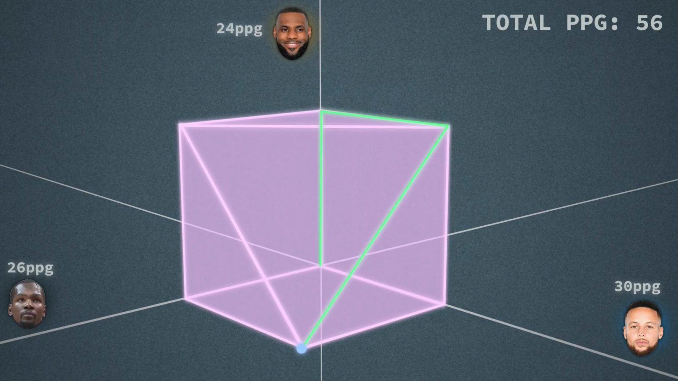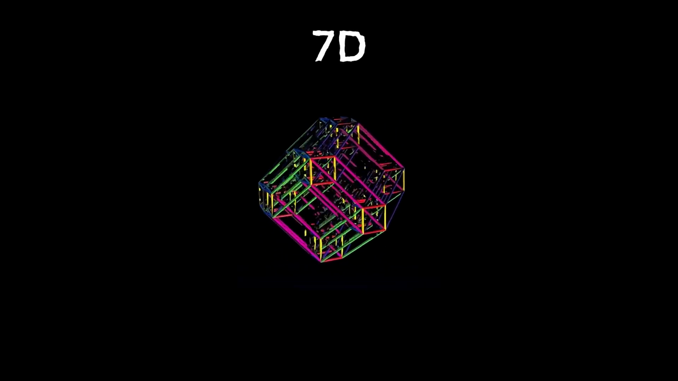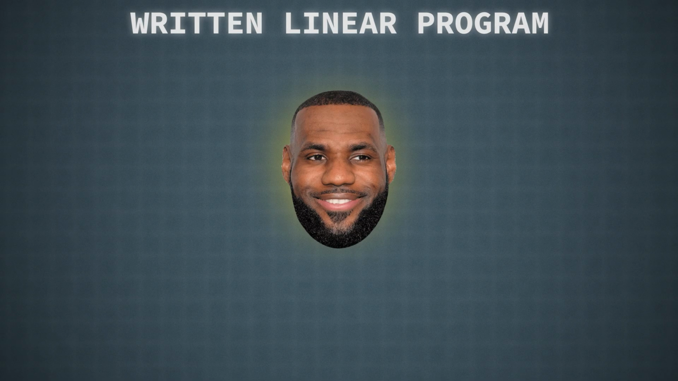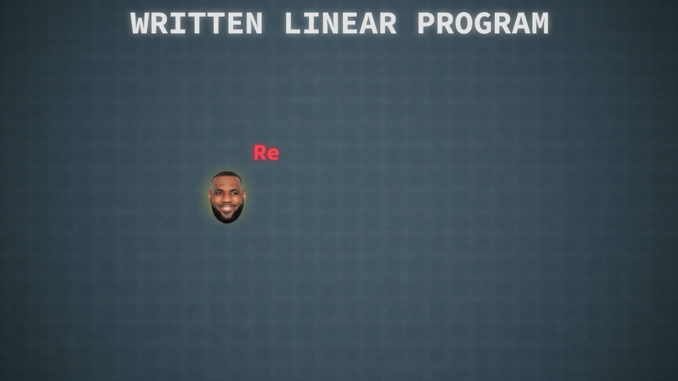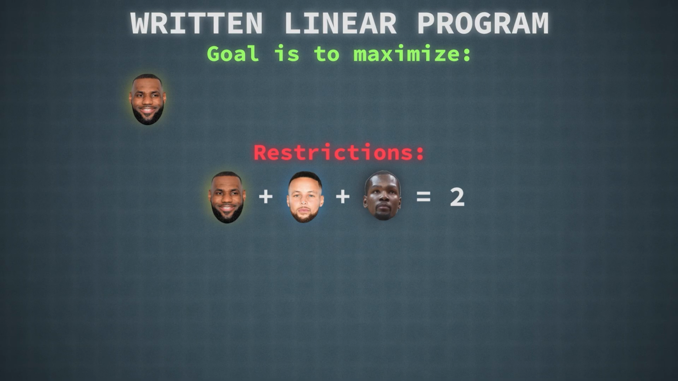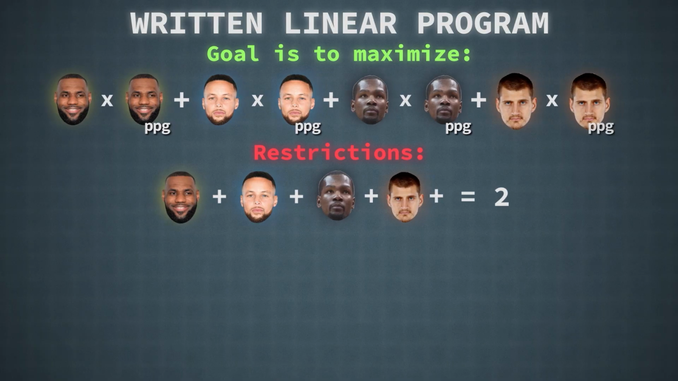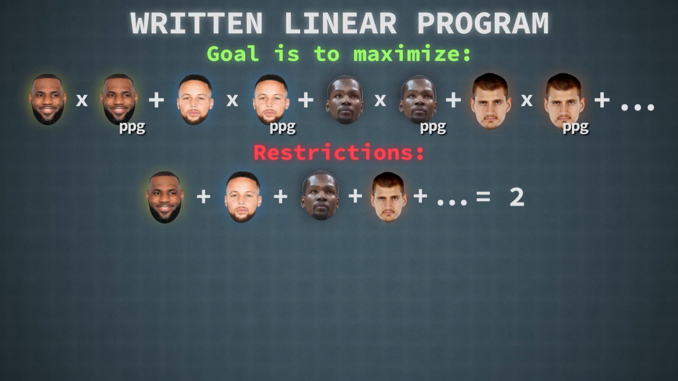The solution may seem obvious for just 3 players, but what if we just keep adding more and more of them? Past 3 dimensions, it becomes hard to visualize, so let's write it down. For each player, we'll create a variable that is 1 if the player is picked and 0 if he's not. Using this, we can add the restriction LeBron plus Curry plus Durant equals 2, meaning we must pick exactly 2 of the 3 players to our team. And our goal becomes to maximize LeBron times LeBron's points per game, plus the same for the other 2 players. When written like this, we can just keep adding players and the underlying problem stays the same.